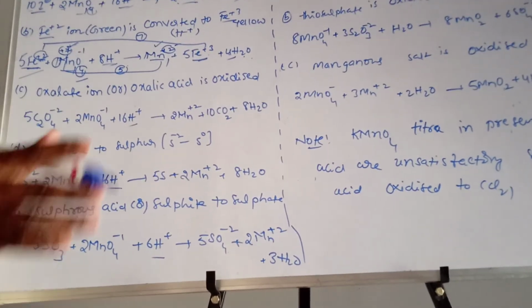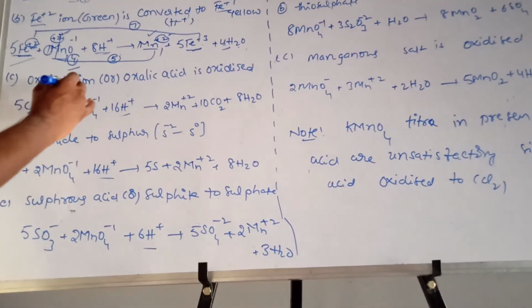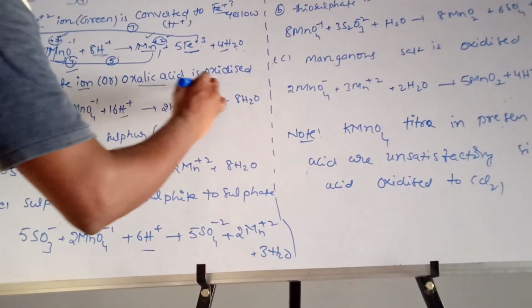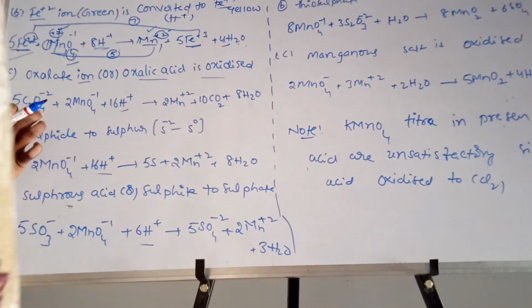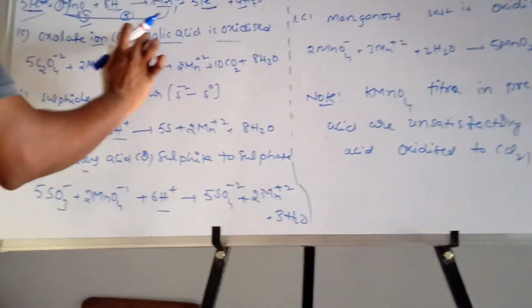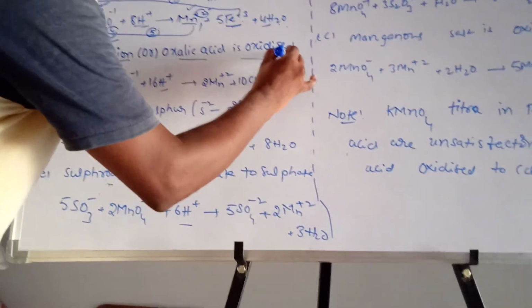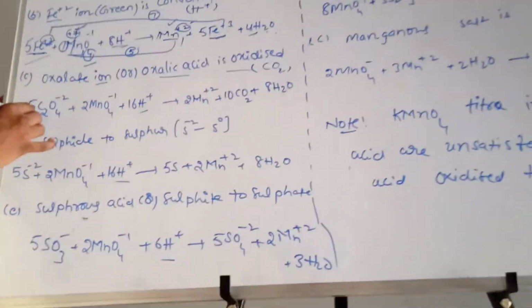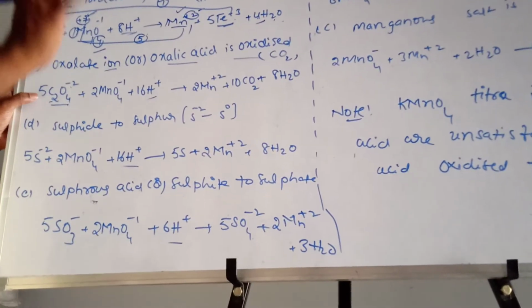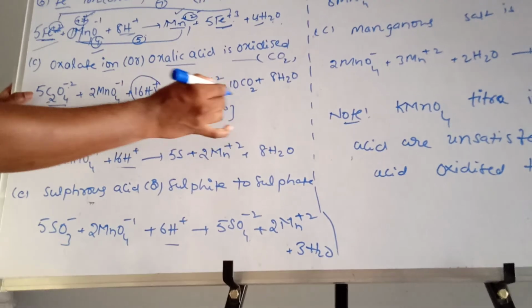I hope everybody understands. Next, oxalate ion is converted to oxalic acid. This is oxalate ion. Or oxalic acid is oxidized to CO2. If you observe C2O4 power minus 2 anywhere in the presence of acidic medium, it is converted to CO2.